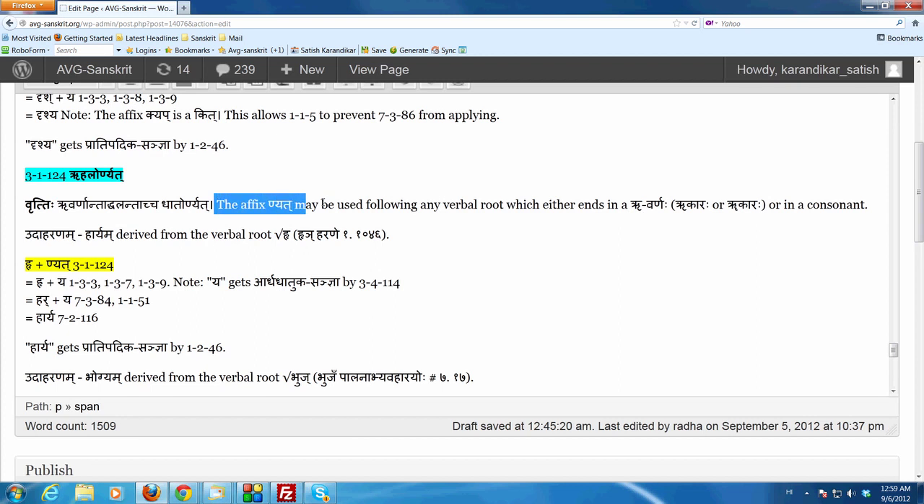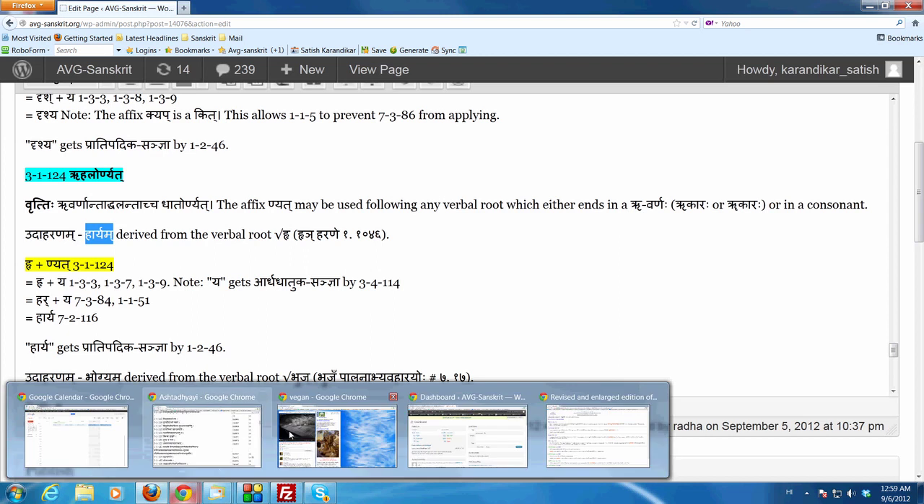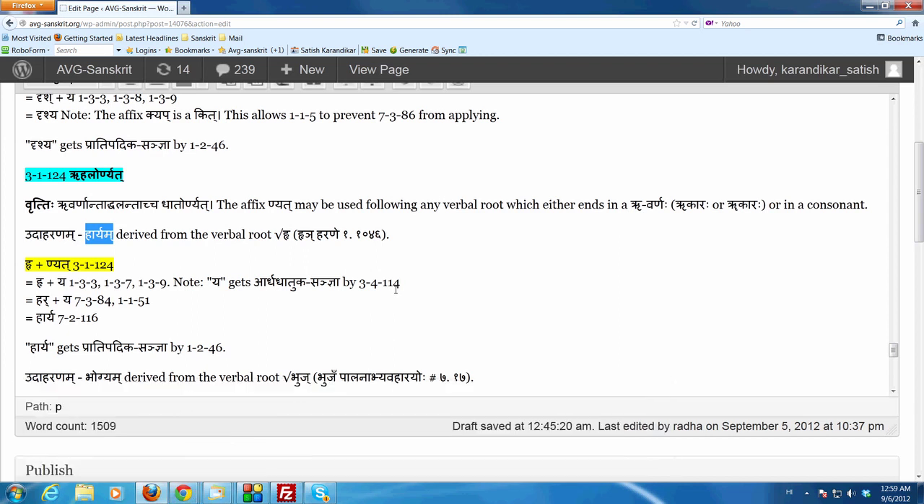The affix nyat may be used following any verbal root which ends either in a ruvarnaha, which is a rikaraha or rukaraha, or in a consonant. So if you take a quick example, haryam comes in Bhagavad Gita. Tasmad apariharyarthe na tvam shochitum arhasi. So in the Bhagavad Gita, pariharya, avoidable. Apariharya, unavoidable, comes in the Bhagavad Gita.